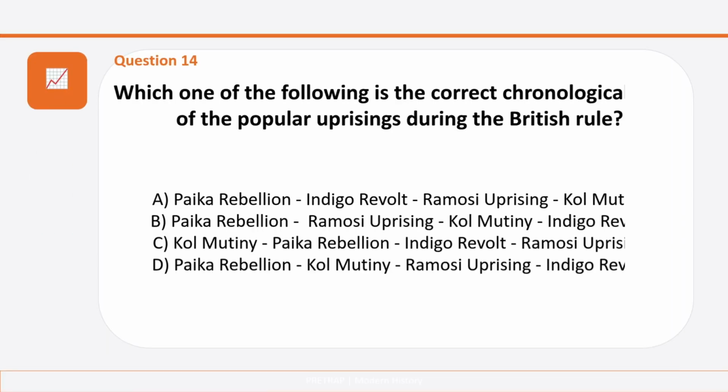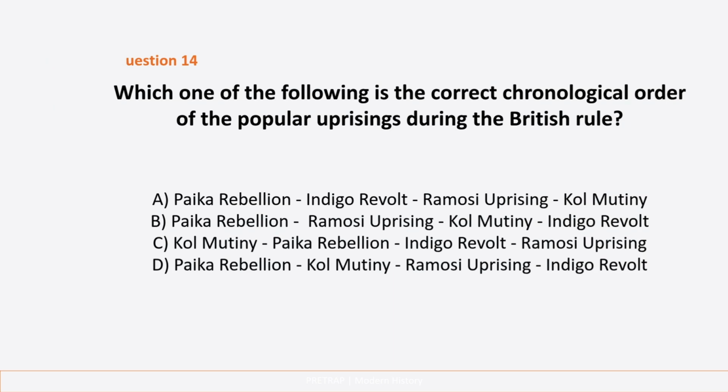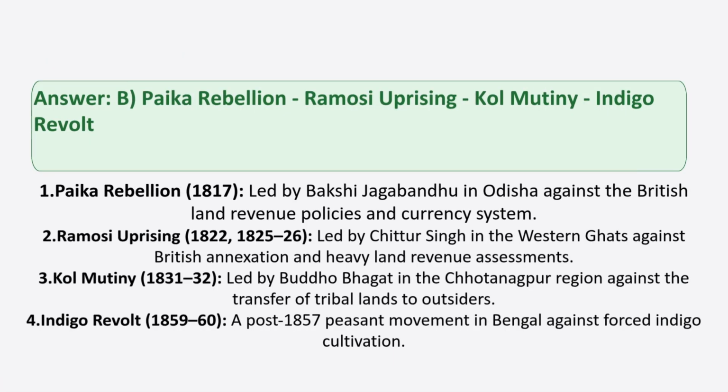And today's last question is, which of the following is the correct chronological order of the popular uprisings during the British rule? And your answer is option B, Paika Rebellion, Ramosi Uprising, Kol Mutiny, and Indigo Revolt. I have mentioned the years and leaders of these uprisings in these slides.